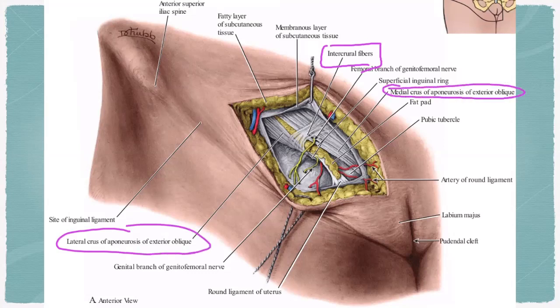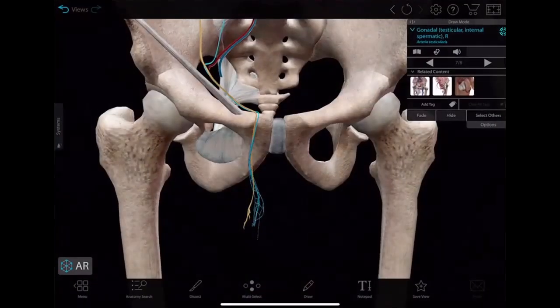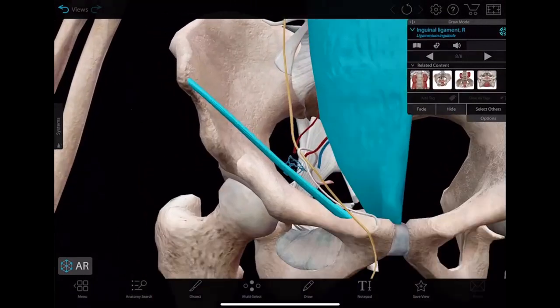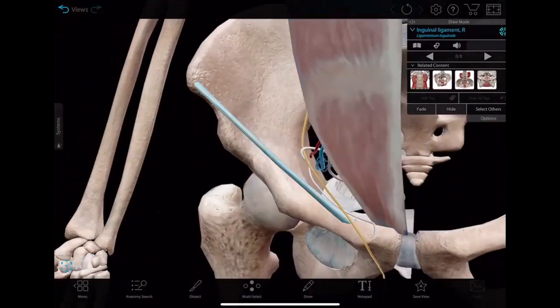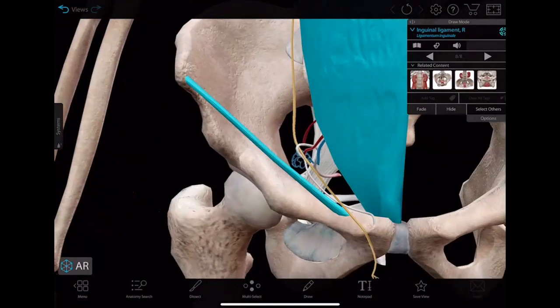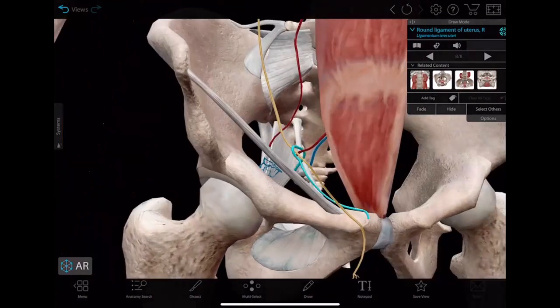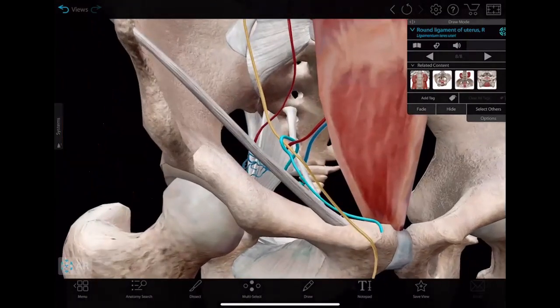See, this is the medial crus, this is the lateral crus, and the green one is the intercrural fibers, right? And you can clearly see this. This one is a round ligament, right? Round ligament of the uterus.